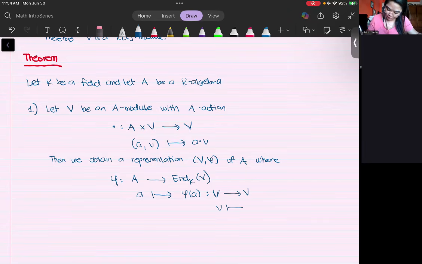So every vector would then be sent to the action of a on v.